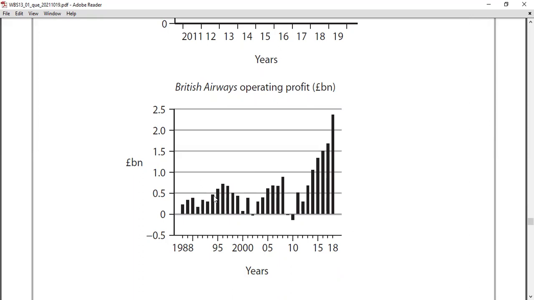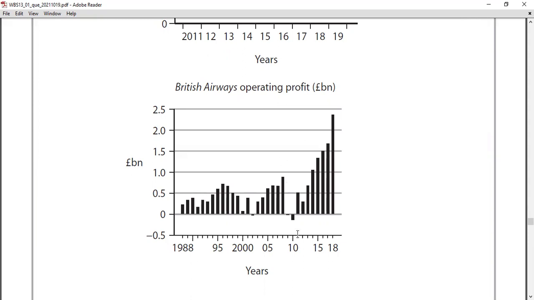Then they reached 1 billion pounds first in 2014, and after that, in 2017 and 2018, 2018 is the highest profit. You can see they surpassed the 2 billion pound profit level, and now reach 2.5 billion.